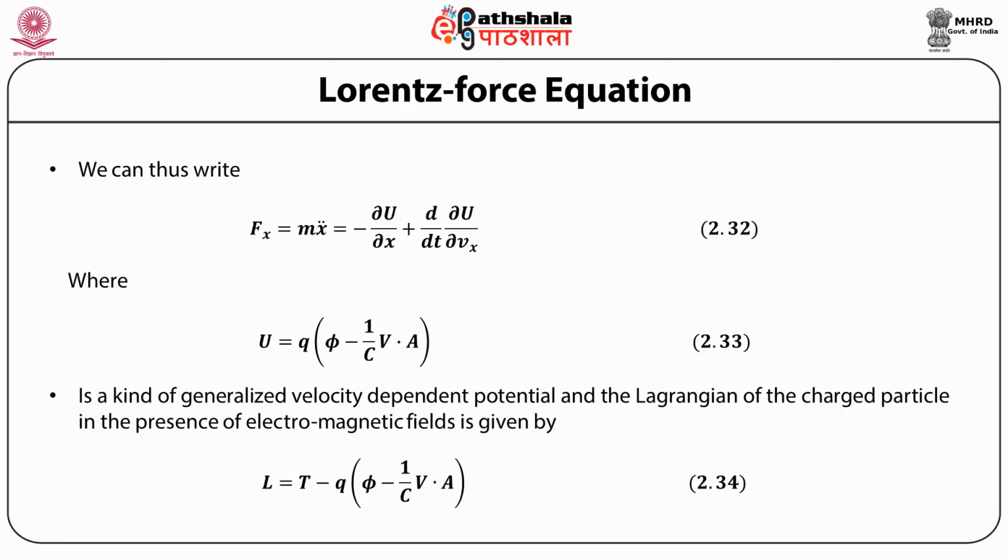And in that case, the Lagrangian of the charged particle in the presence of an electromagnetic field can be written as L equal to T minus U, where U is given by the quantity I just mentioned. Therefore, the Lagrangian for the charged particle in the presence of an electromagnetic field is equal to T minus q into (phi minus 1 by c v dot A). Well, this is an important result. We will illustrate what we have learned with the help of an example.